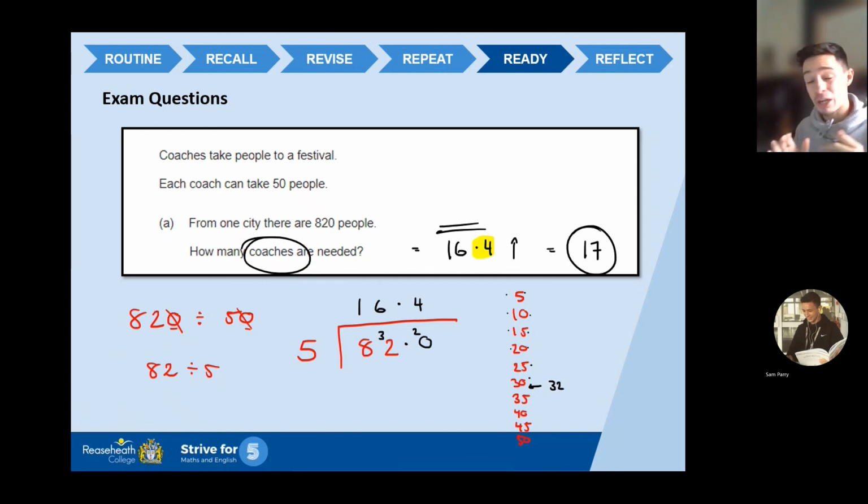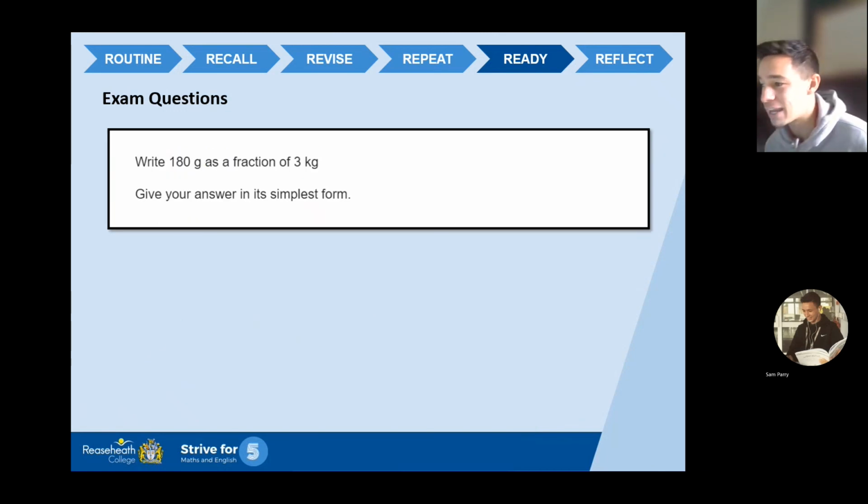If you put 16, you're going to have people left over. Not good. You would not get very far as a coach organizer if you left people at the pickup point. Okay? Right, next question. Write 180 grams as a fraction of 3 kilograms.